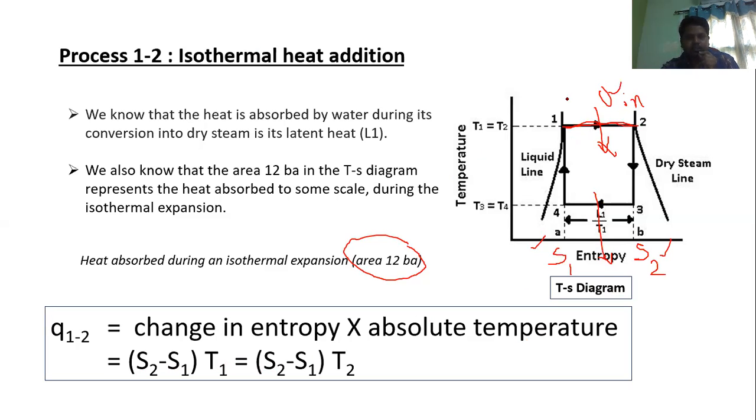We can also write it as S2 minus S1 times T2. Why? Because, as I said, T1 equals T2, since it is an isothermal process. This is regarding process 1 to 2. In process 1 to 2, we learned how to calculate the heat absorption, the heat addition.